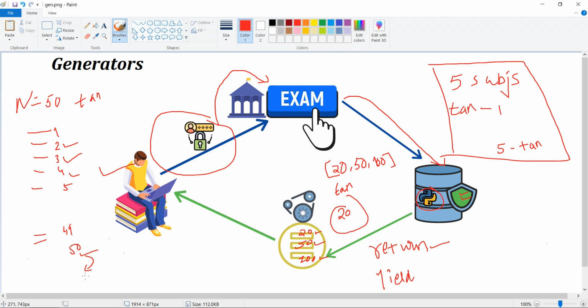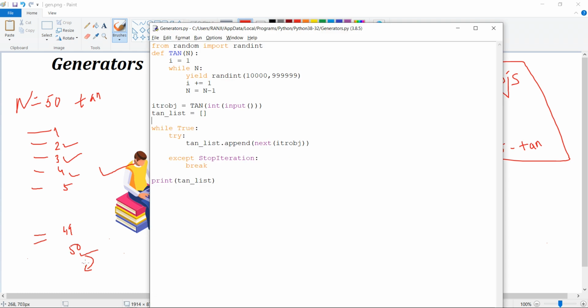the iterator does not have the intelligence to look at what is the end of the string or length. So that's why it will throw an exception. In order to handle that, I put a while block, and inside that I'll write true.